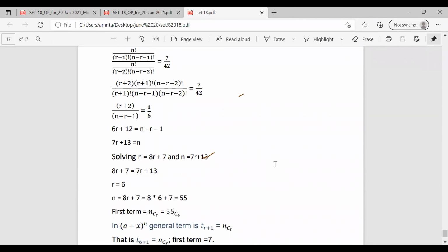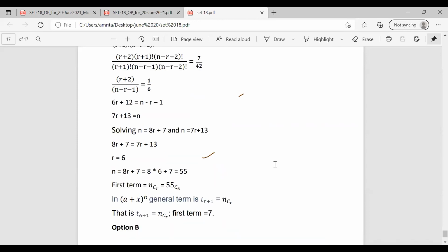We have to find the first term in this. So the first term becomes r plus 1. T(r+1) is the general term. That is, the first term is T(r+1). So r becomes r plus 1, that is 6 plus 1, so 7 is the first term of the expansion. So this is a simple question.